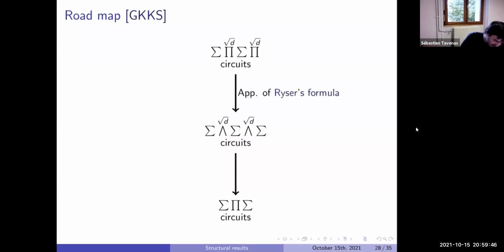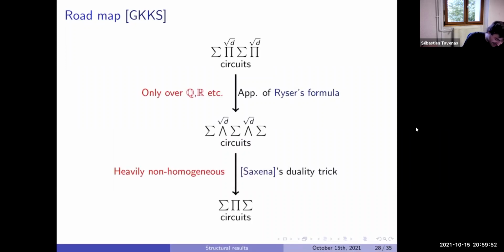In fact, we will use two things. One thing which is the Ryser formula, the Saxena duality trick, and things like that. What happens in the Ryser formula is that it's a way to transform a product into a sum of 2 to the d.